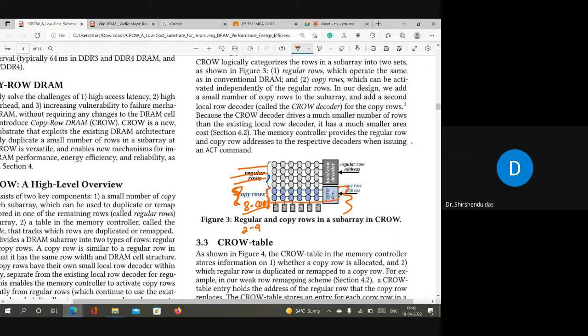The last rows are called copy rows here. The rows which are near to the sense amplifier, they are considering these as copy rows. So if some of them are weak, then how to handle it? So obviously there are limitations, but let us not discuss the limitation first. Let us try to understand the paper. The paper is a very good and very interesting paper.